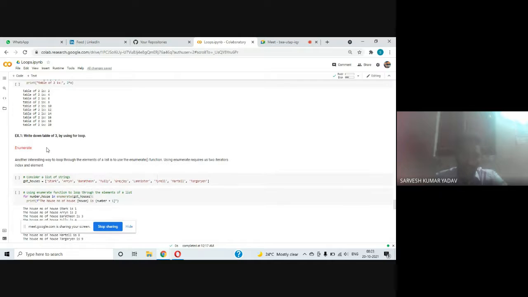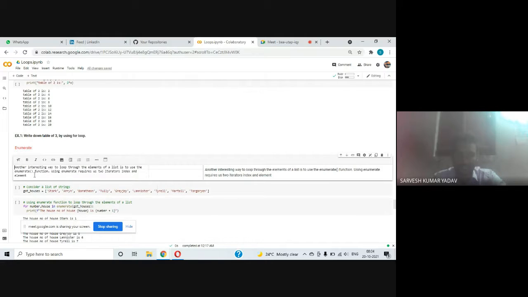Let us talk about a special function, enumerate. Another interesting way to loop through the elements of a list is to use the enumerate function. Using enumerate requires us to iterate over index and elements.